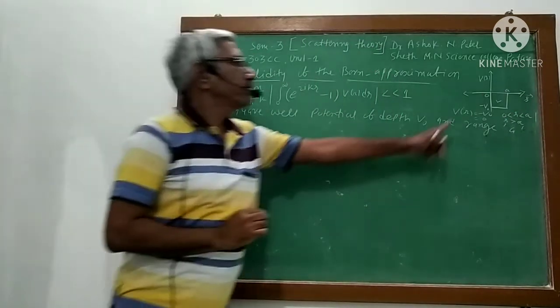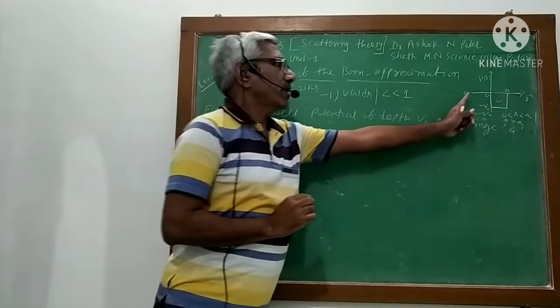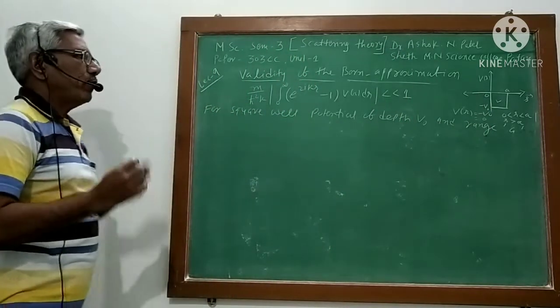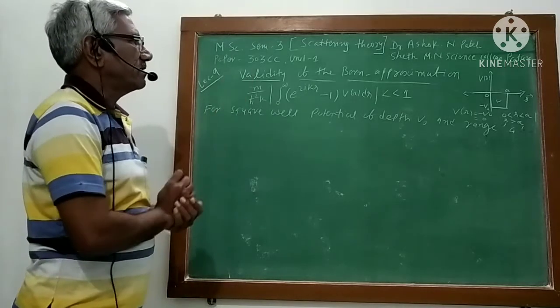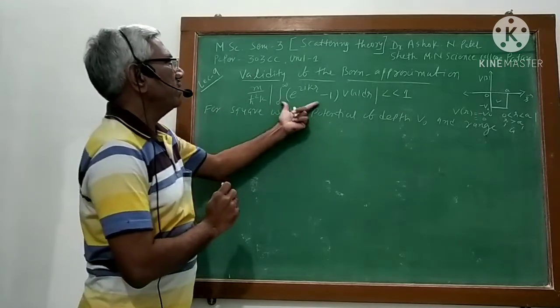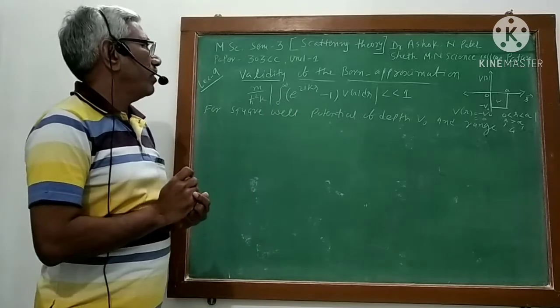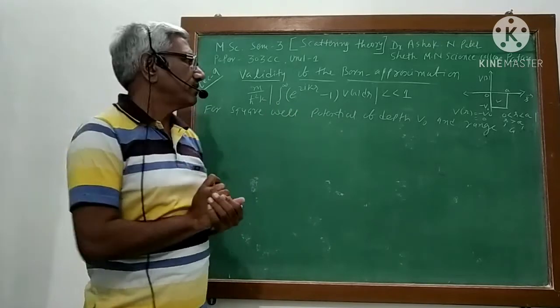So this is one example of square well potential. Now, if this is the case, then what will be the condition for Born approximation?